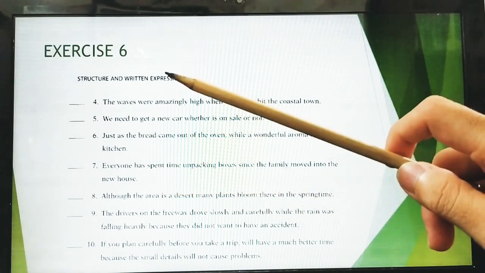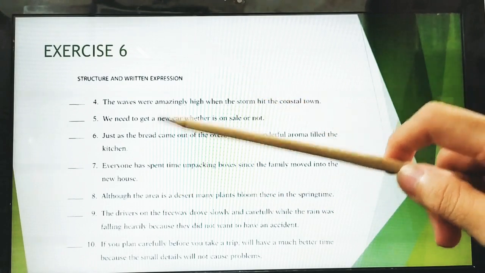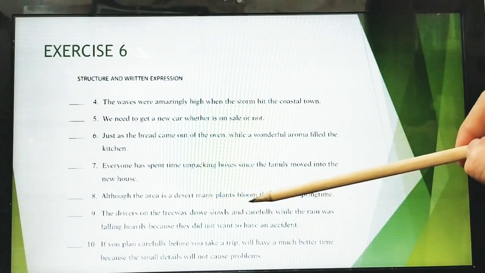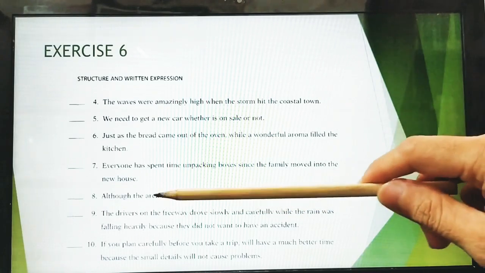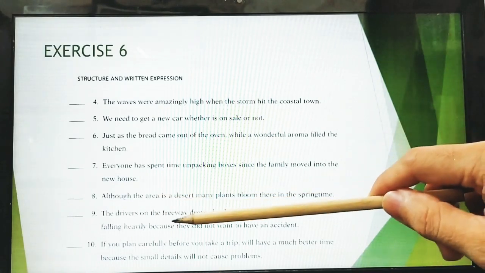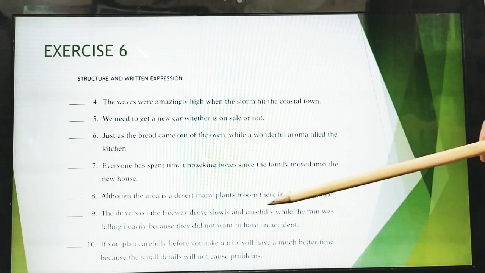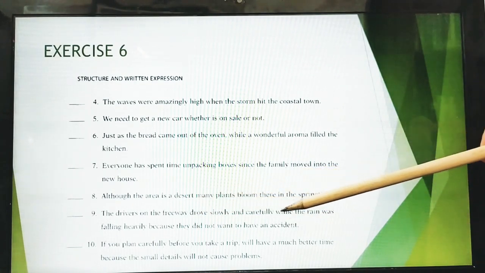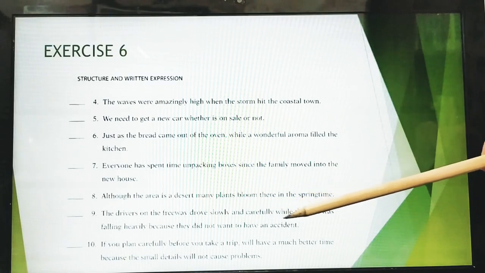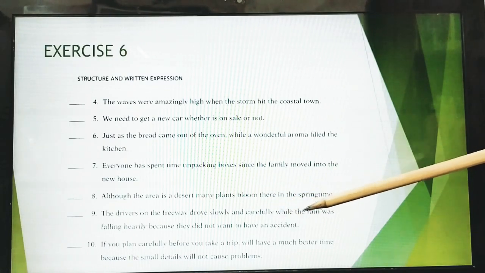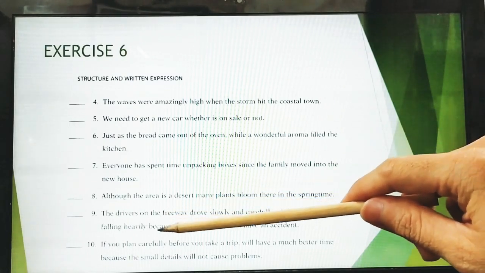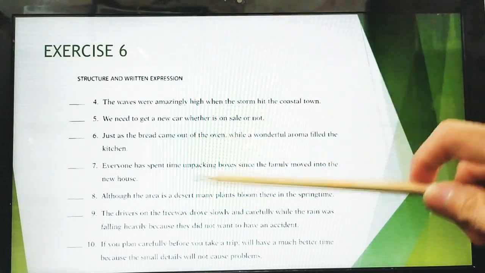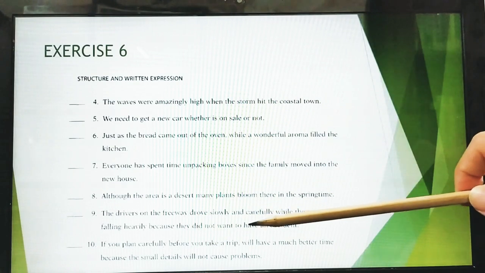Okay, number 9. The drivers on the freeway drove slowly and carefully while the rain was falling heavily because they did not want to have an accident. While, so this is the adverb connector, and also because. So the question is, is it correct or incorrect? Correct. The sentence is correct.